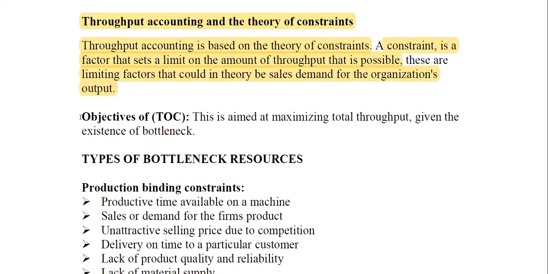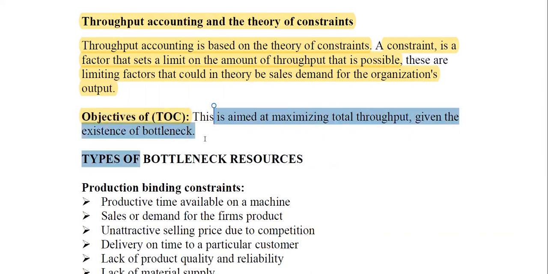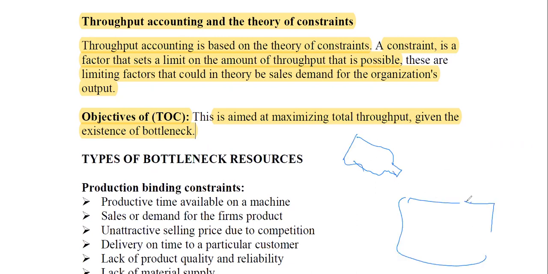Okay, so the objective of the theory of constraints, what does it want to achieve? It is aimed at maximizing your total throughput given the existence of a bottleneck. Why do we say bottleneck? The limiting factor, or what we call the constraint, is treated as a bottleneck. If you have a bottle and you are pouring water from the bottle, let me just bring a big pan here.